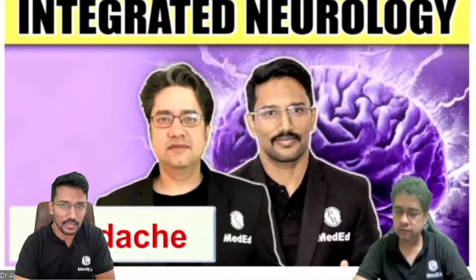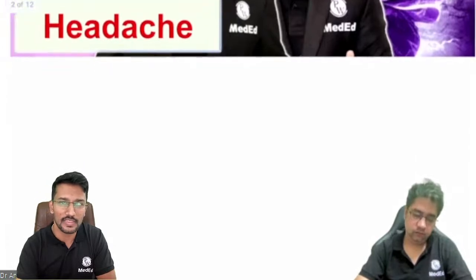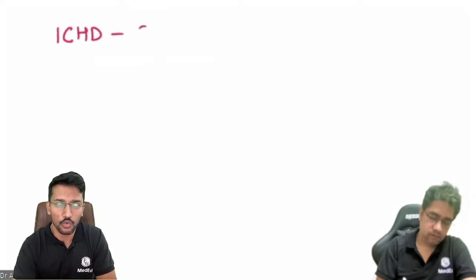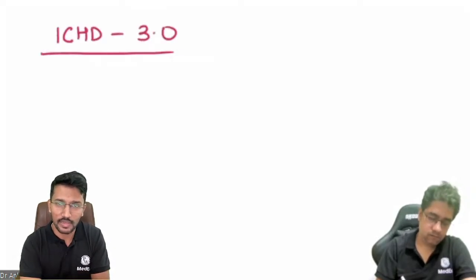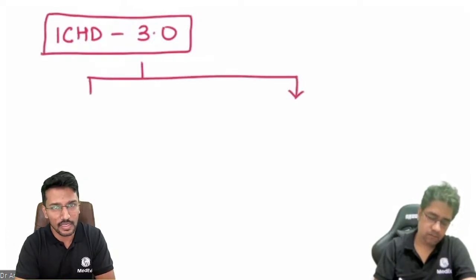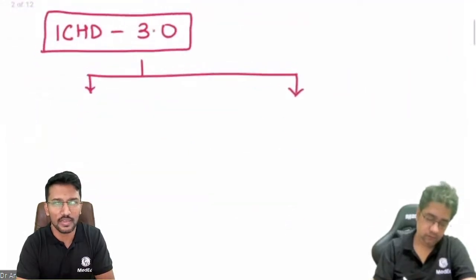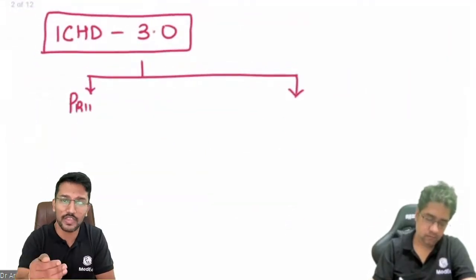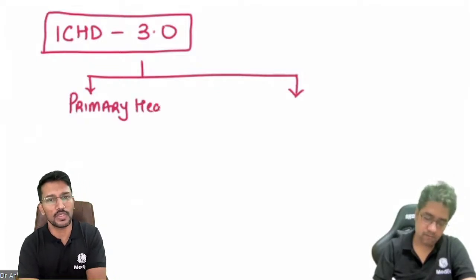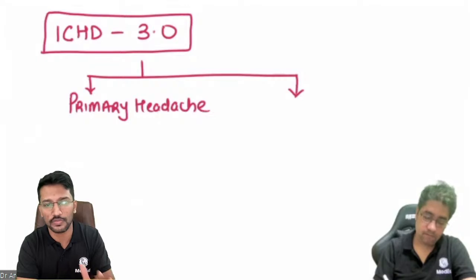The headache currently is classified based on the International Classification of Headache Disorders version 3.0, ICHD 3.0. That is the current classification. According to this, we classify the headache into two broad categories: primary headache and secondary headache. Obviously, when I say secondary headache, that means there is an underlying cause which explains why the patient is having headache. The MCQ that can be asked from the secondary headache is what is the most common cause for secondary headache.